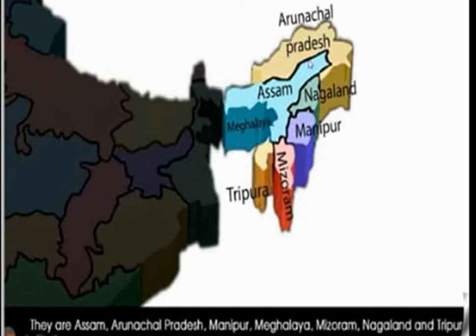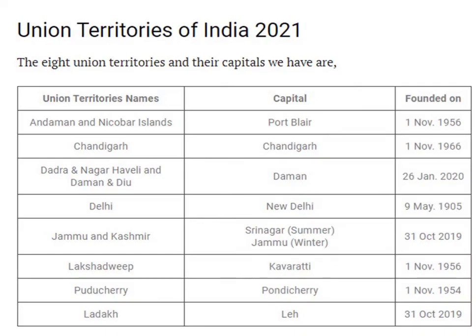Already I said our country is divided into 29 states and 8 union territories. See, what are those? One by one I will read them out. First, union territories of India. See, Andaman and Nicobar Islands, capital Port Blair. Chandigarh. Dadra and Nagar Haveli and Daman and Diu, Daman. Delhi, New Delhi.